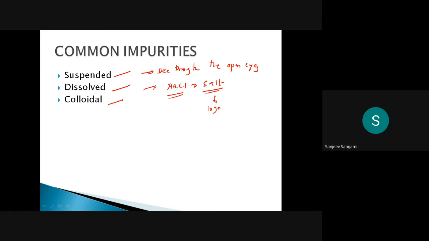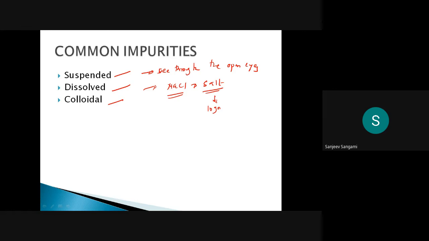For example, milk. If you take 100 ml of milk and 100 ml of water and mix it, you cannot see whether it is water or milk. So solids will still be there. What you can do is take 1 ml of milk and 100 ml of water and mix it.